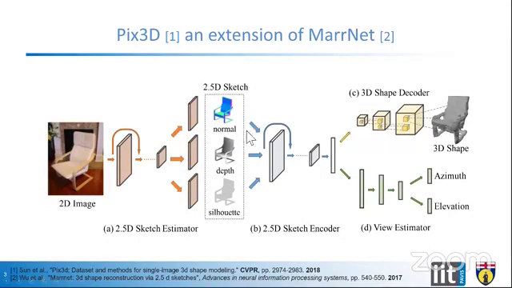These sketches contain surface normals, depth information, and silhouettes. With the help of these sketches, here's another encoder-decoder architecture. The encoder uses normal and depth information, and with the help of silhouettes, it encodes this information, and this encoded information is shared among two different decoders.